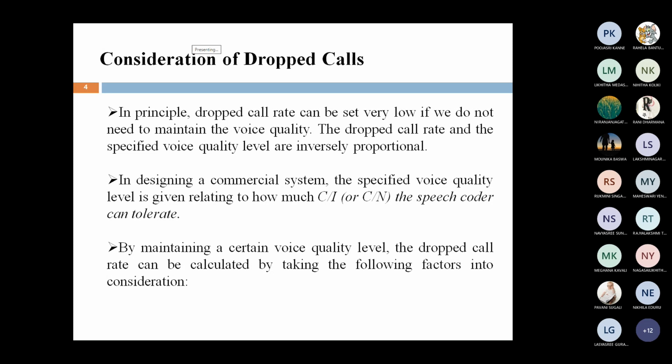Then how to calculate this dropped call rate? That is based upon the voice quality level, that is the C by I ratio or C by N ratio. What do we mean by C by I ratio? Carrier to interference ratio, or carrier to noise ratio. Based upon this, we calculate the voice quality of a system. We must maintain a good voice quality level to decrease the dropped call rate.